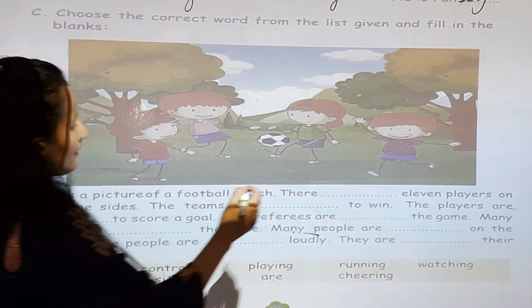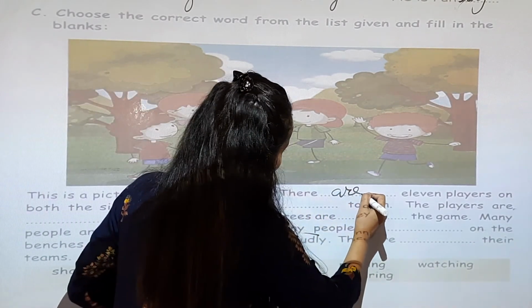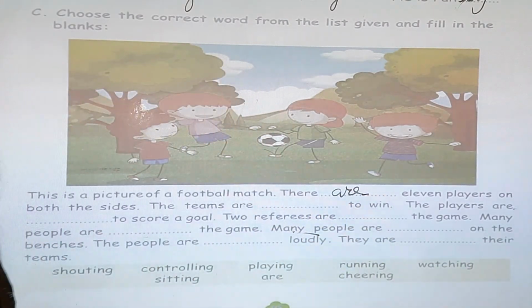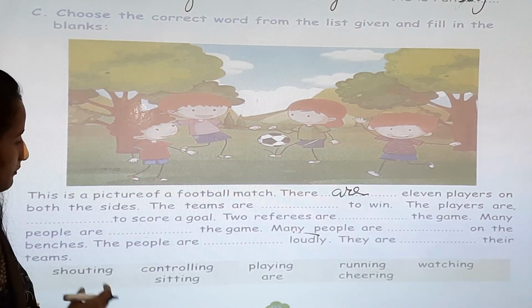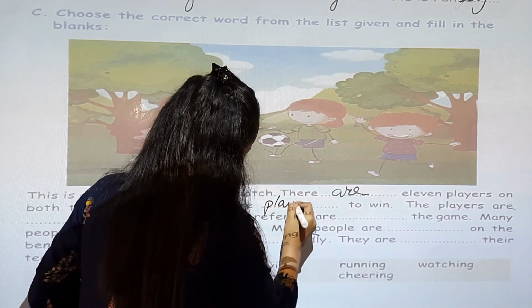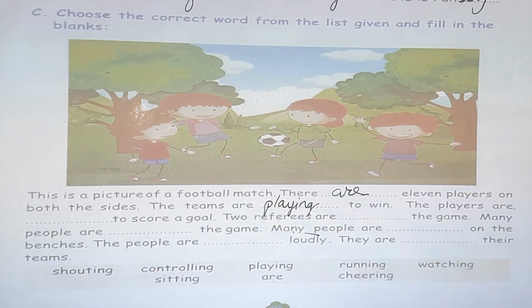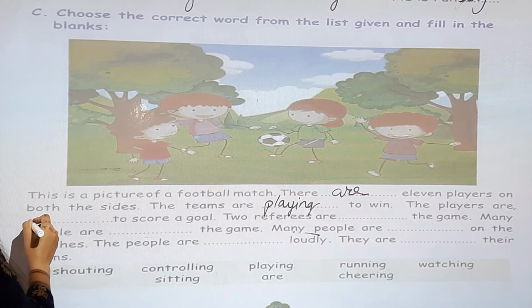There are, what we have to use? There are 11 players on both sides. The team are playing to win. The players are dashed to score the goal. The players are running to score the goal.